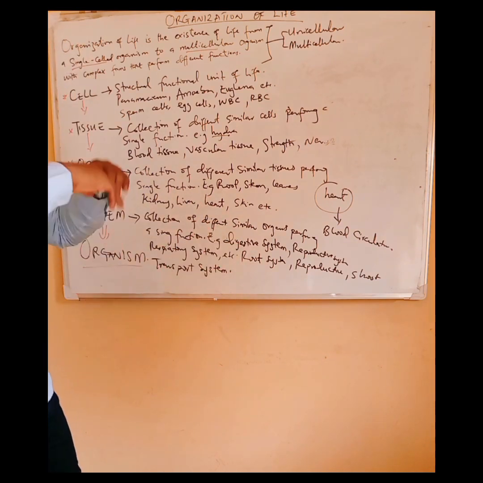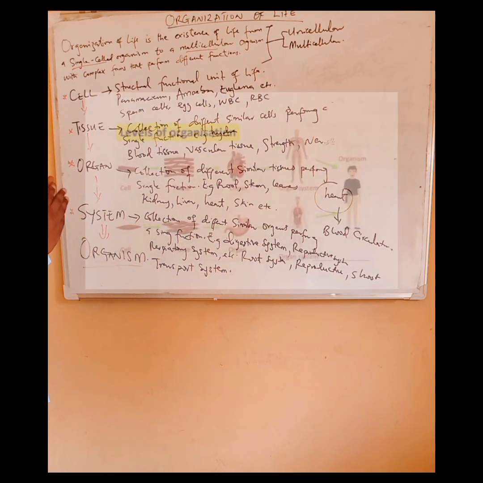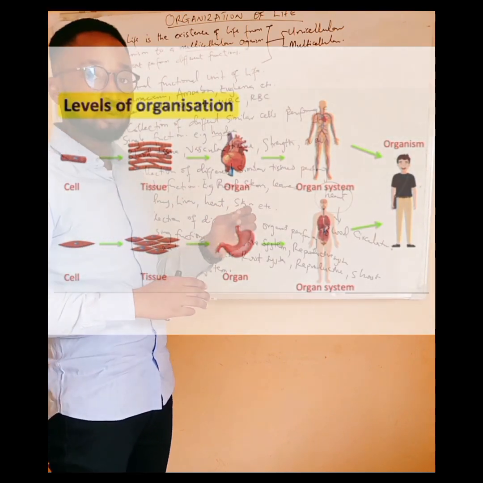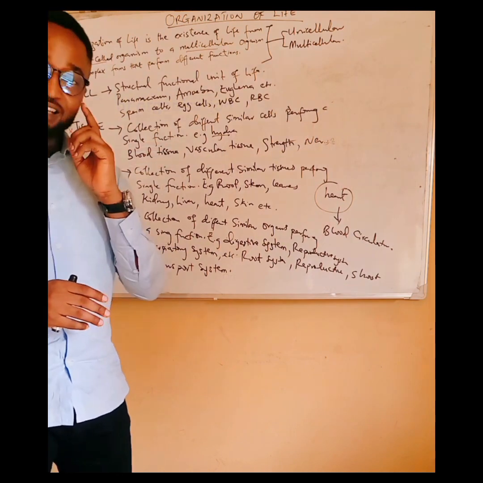So for a general summary, we have the cell. The cell is the basic fundamental unit of life. And we have said that some organisms can exist as cells. Different cells come together to form the tissue. Different similar tissues with the same function come together to form the organ. Different organs with the same function come together to form the system. And in the organism, there are several systems that ensure that the organism is able to fulfill all the characteristics of living things.